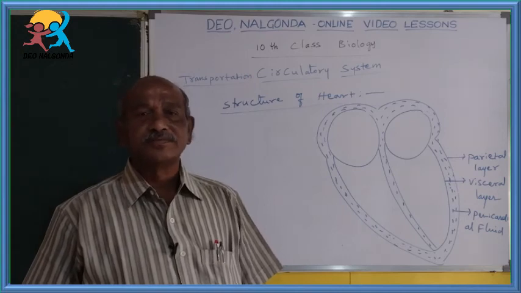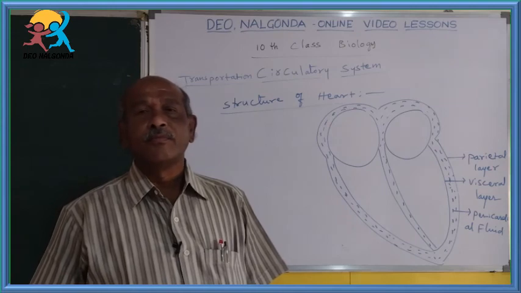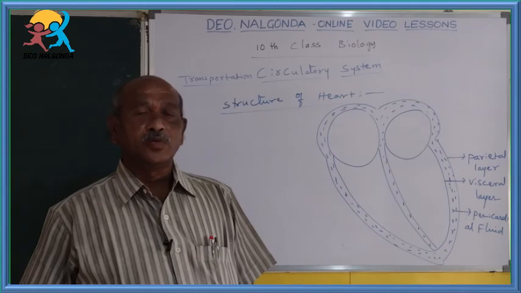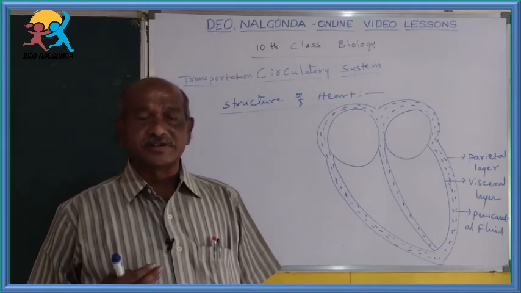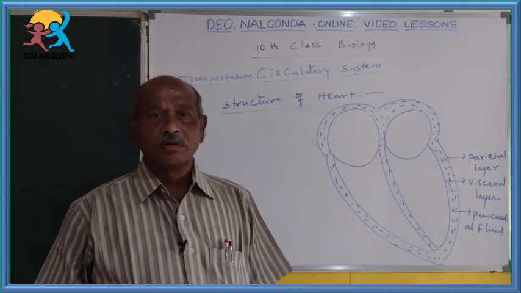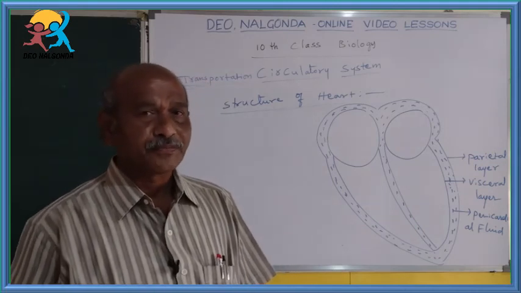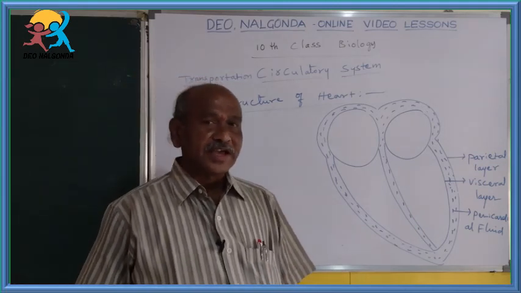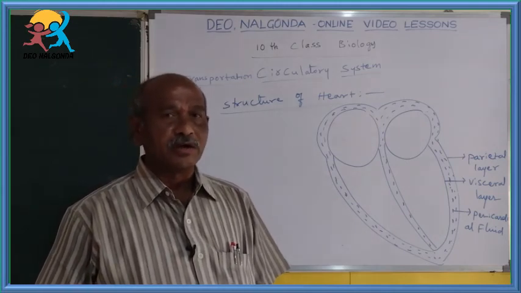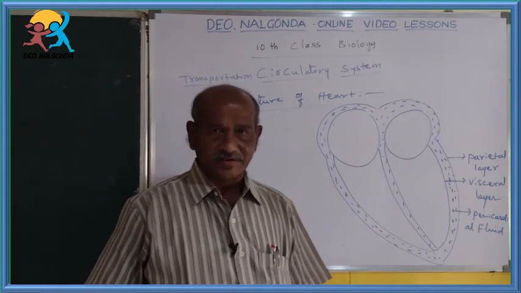In the last class, we learned about the circulatory system, particularly the blood vascular system, and how the heartbeat takes place with the help of a stethoscope and also nerve impulse. We also saw the external structure of the heart: its shape, where it is located, its size, and how it is covered. All these things we discussed in the last class.